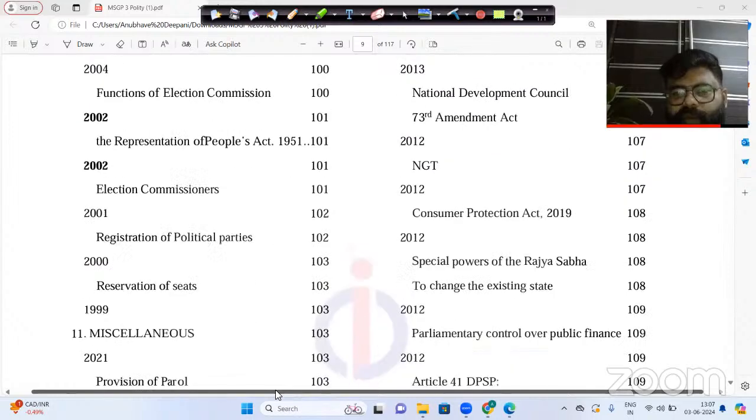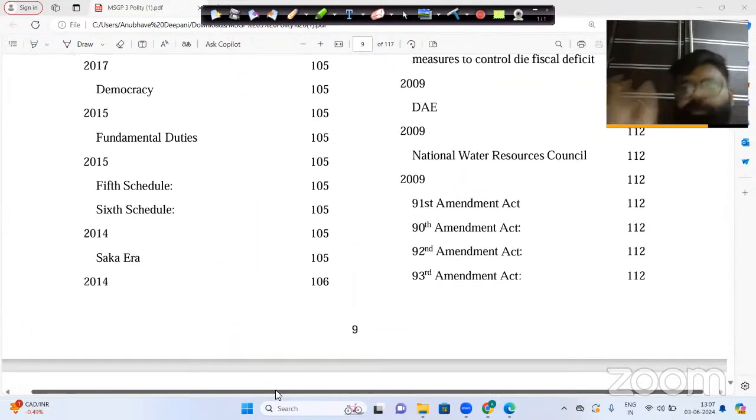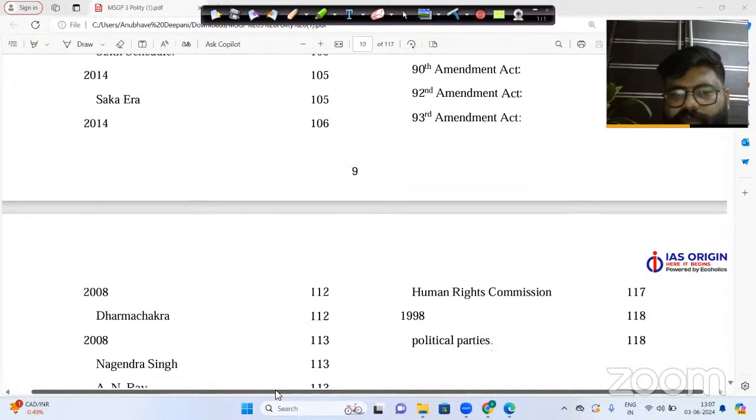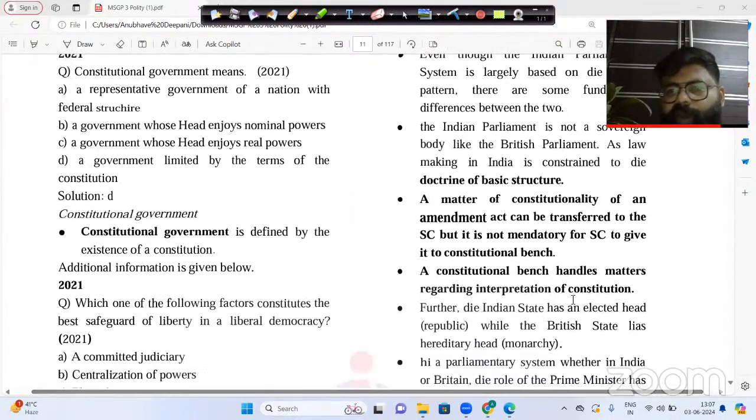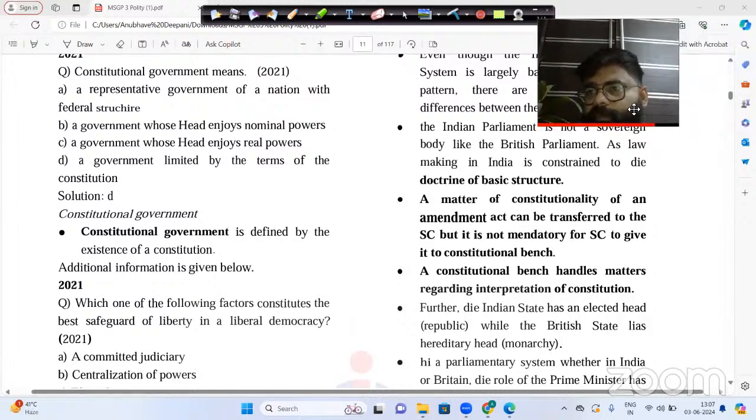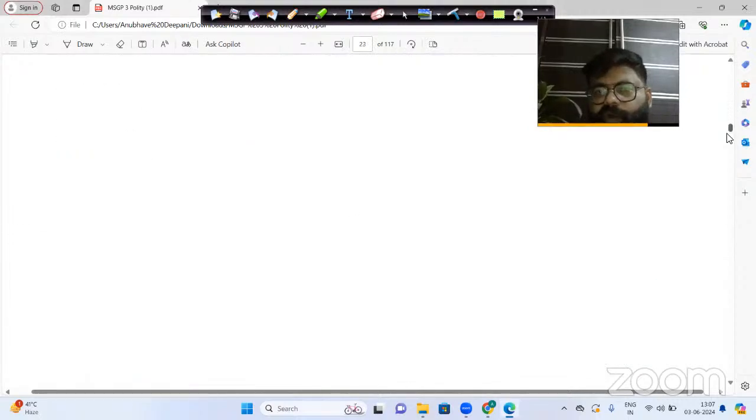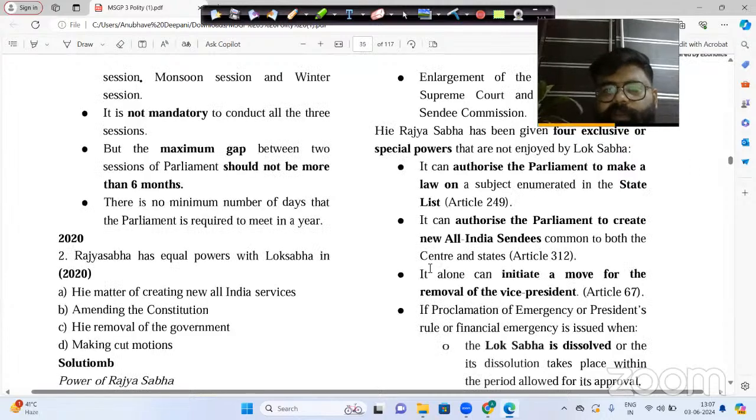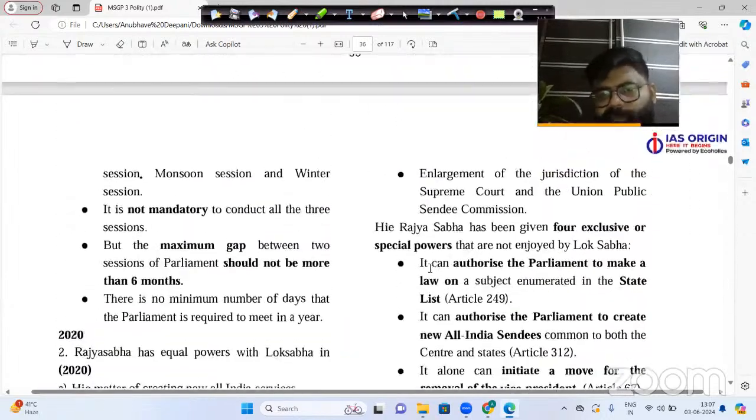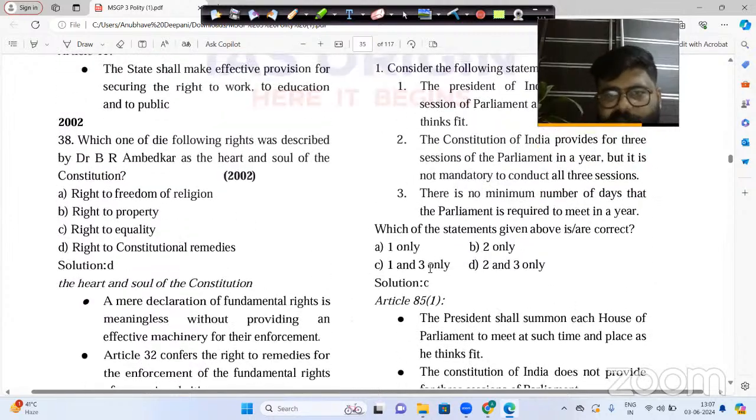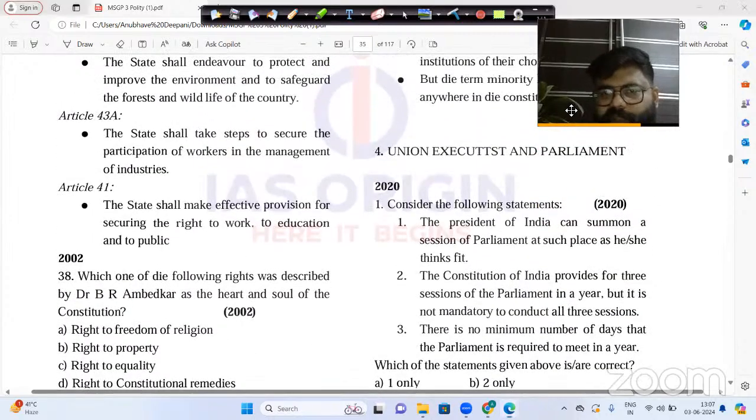So today we will be selecting a particular topic. For today, we will be selecting Union Executive and Parliament, and we will be solving the PYQs of the last 25 years. That is going to help you a lot, because you will see that many questions already asked by UPSC in previous year question papers are repeated in front of you. Now let's start this session without wasting any time.